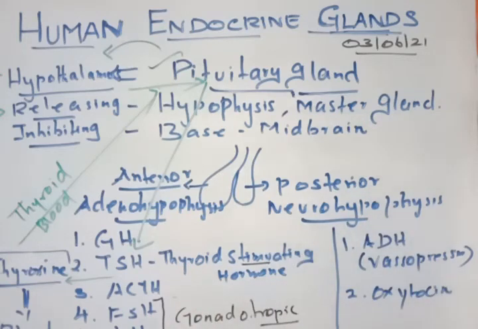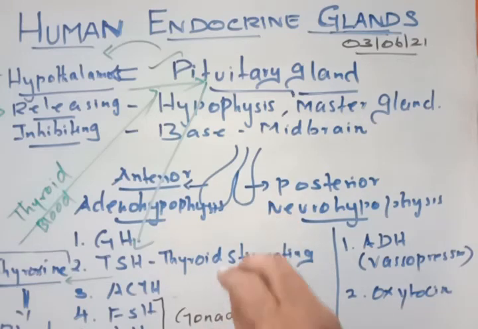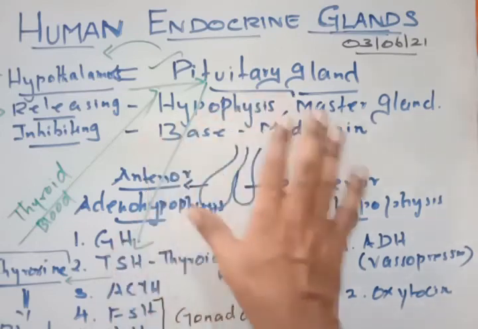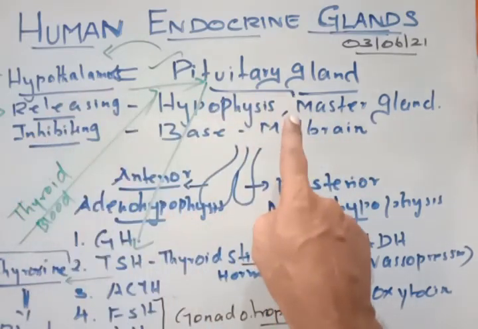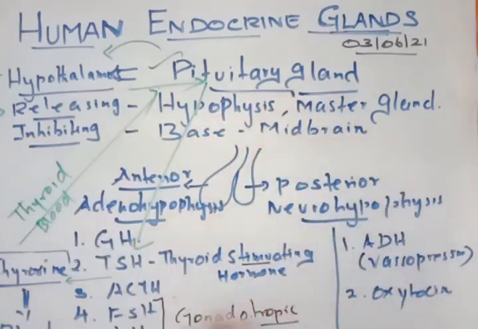Now we will discuss the role of the pituitary gland, then their function and malfunction, and with this I'll complete. Within 10 minutes we will complete the pituitary gland. I hope you understand the role of the hypothalamus, the pituitary gland, how it is controlling, what the feedback mechanism is, and what the negative feedback mechanism is.